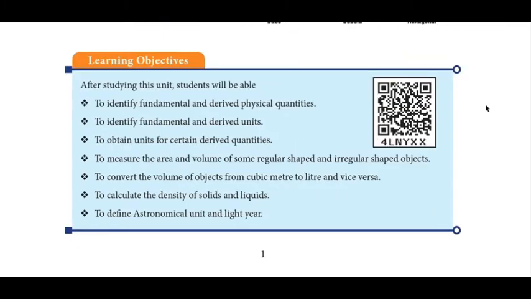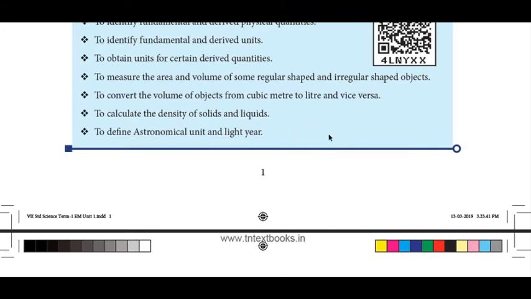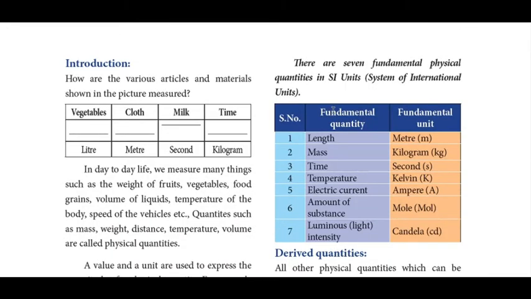In this lesson we are going to see what fundamental and derived quantities are, how we can identify fundamental and derived units, and units for these derived quantities, how to measure area and volume, how to convert the volume, how to calculate the density of solid and liquid, and how to define astronomical unit and light year. These are the things to be discussed in this lesson, and in this session we are going to see some of the measurements and some of the fundamental quantities and fundamental units.